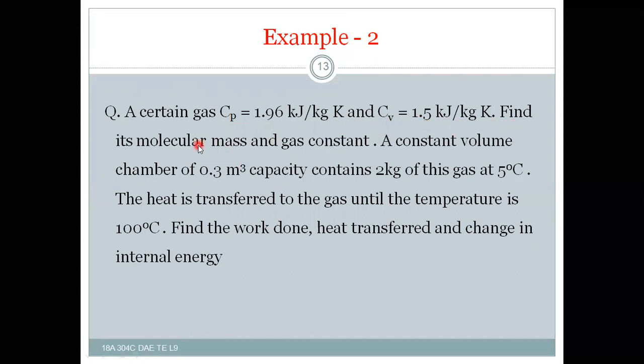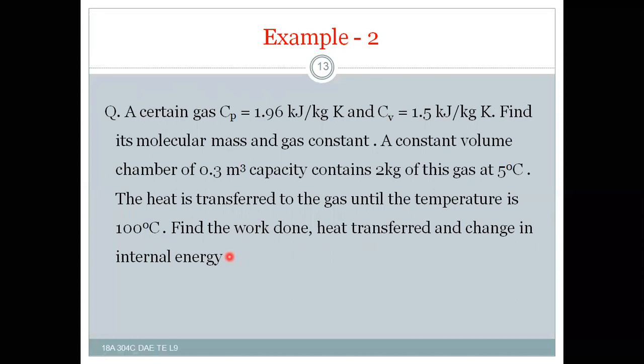Find its molecular mass, that is capital M, and gas constant R. A constant volume chamber, that means volume remains constant, of 0.3 meter cube capacity, contains 2 kg of this gas at 5 degrees Celsius. Temperature, volume and mass are given for us. The heat is transferred to the gas until the temperature is 100 degrees Celsius. Find the work done, heat transferred, and change in internal energy.